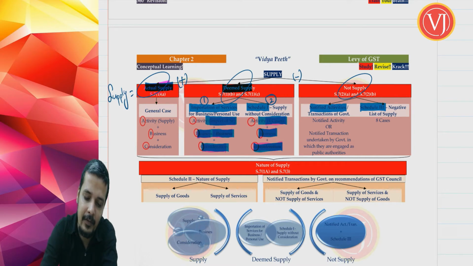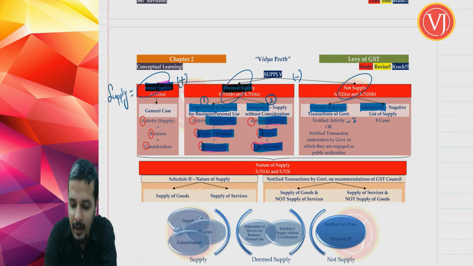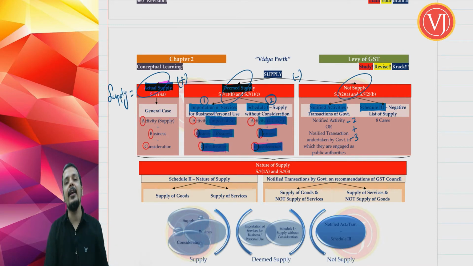To be very specific, notified activities by any person are of 2 types and notified activities undertaken by government are of 3 types. So in total there are 5 notified cases where it is not treated as supply of goods or supply of services.